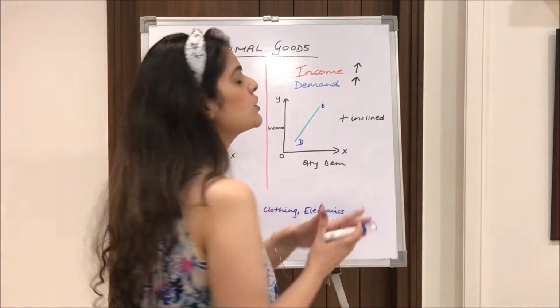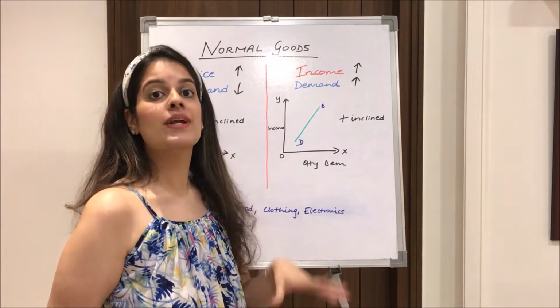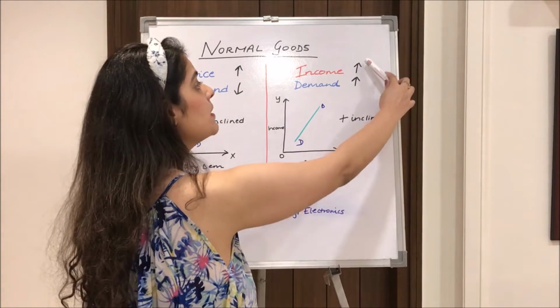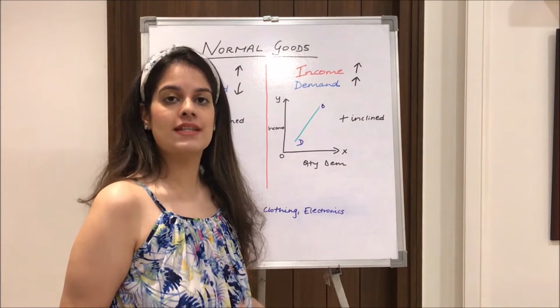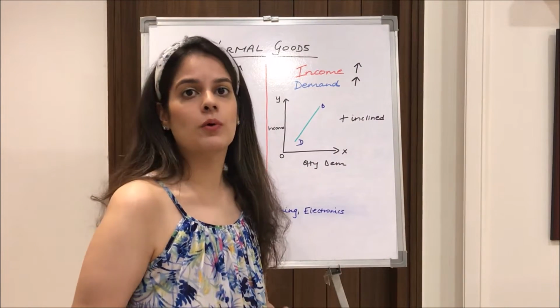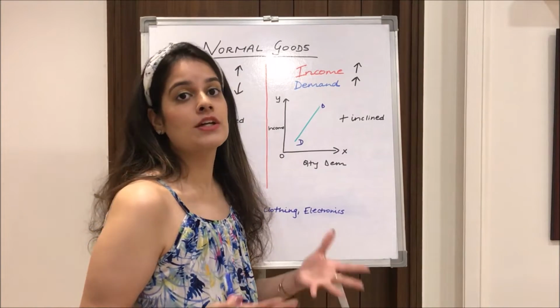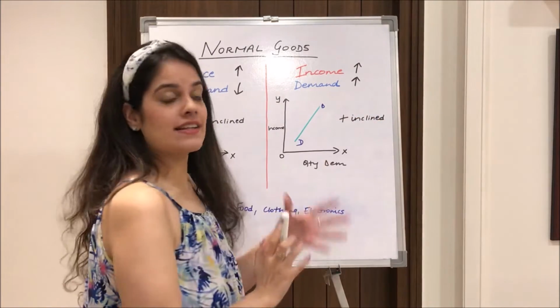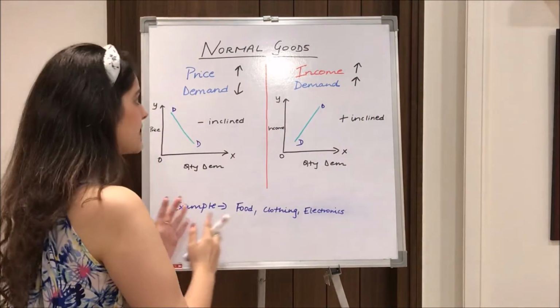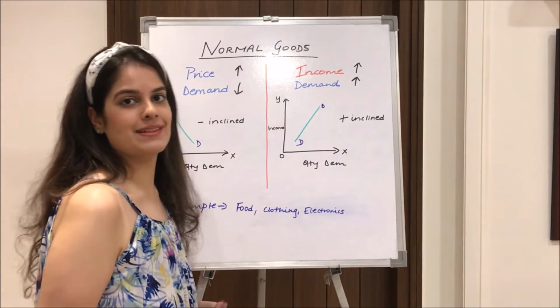Secondly, in relationship to income, here we see there is a direct relationship with demand. That is, when income rises, demand rises. A direct relationship is there because when we are earning more, we can afford more, so we tend to demand the good more. Due to which our demand curve is positively inclined, and that's about it. Examples of normal goods are food, clothing, and any electronic item.